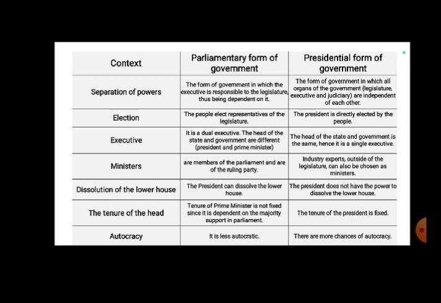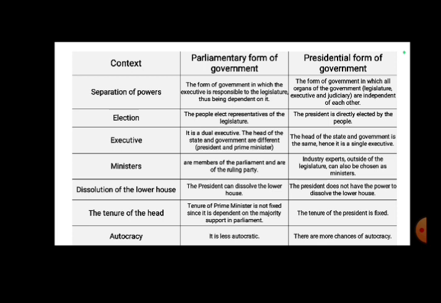Third difference is based on executive. The parliamentary form of government is a dual executive, where the head of the state and government are different, that is president and prime minister. Whereas in the presidential form of government, the head of state and government is the same, hence it is a single executive. Here, ministers in parliamentary form of government are members of the ruling party, whereas in presidential form of government, industry experts outside of the legislature can also be chosen as ministers.